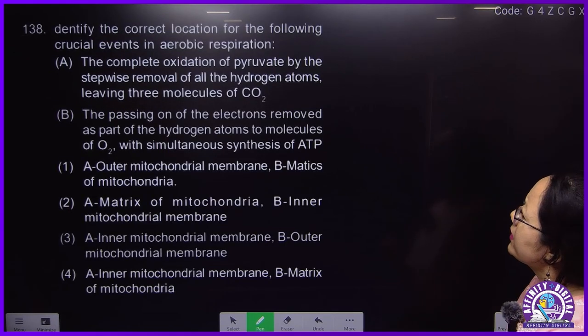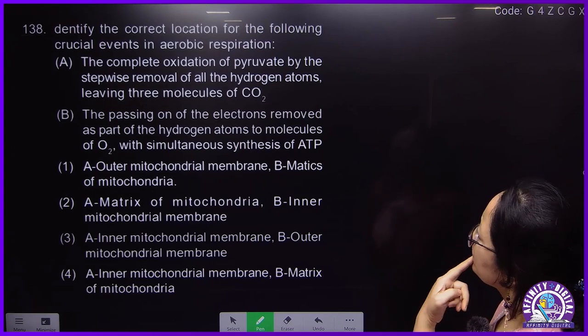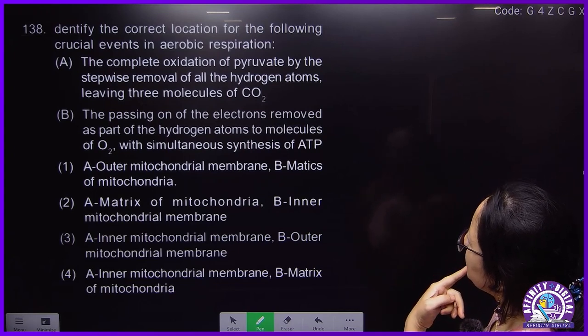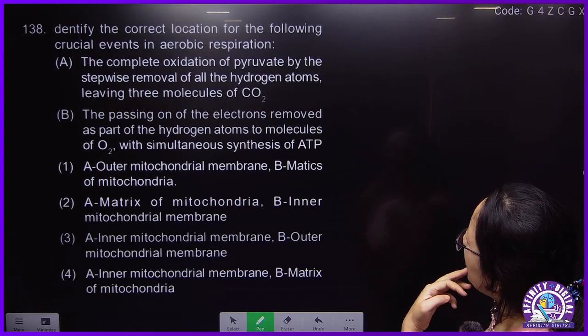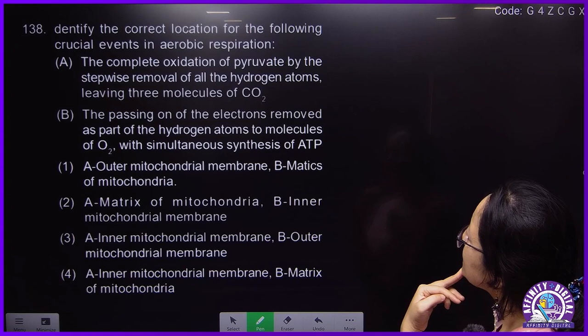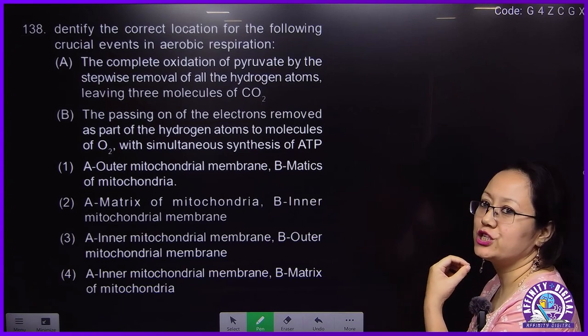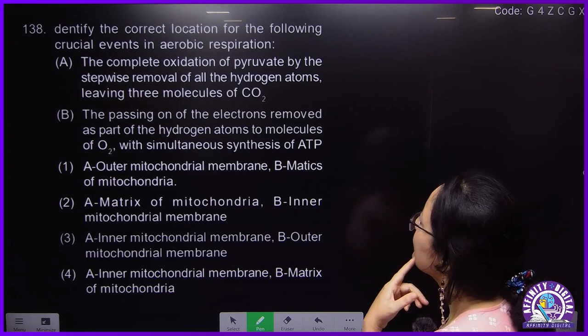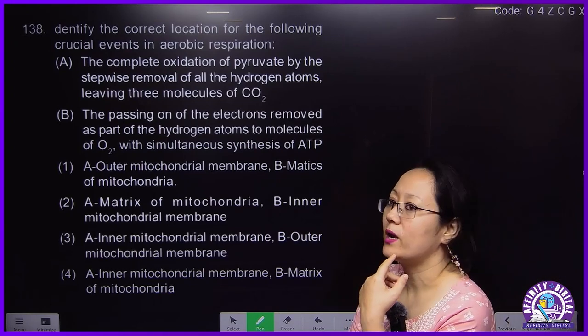Okay. Here, this is a respiration question. The statement given is A: the complete oxidation of pyruvate by the stepwise removal of all the hydrogen atoms, leaving 3 molecules of carbon dioxide. Oxidation of pyruvate leaving 3 molecules of carbon dioxide means what happened?